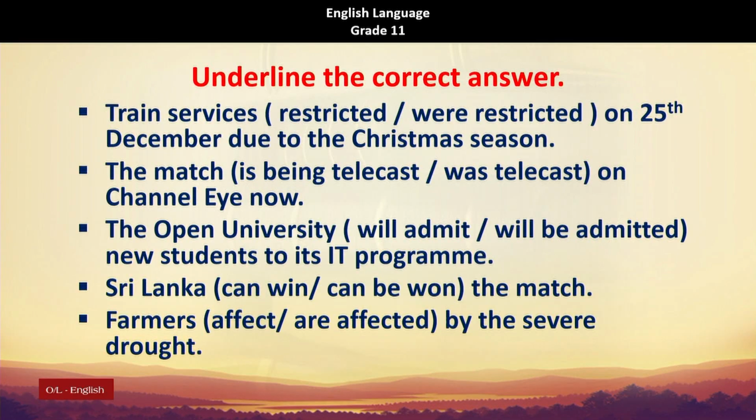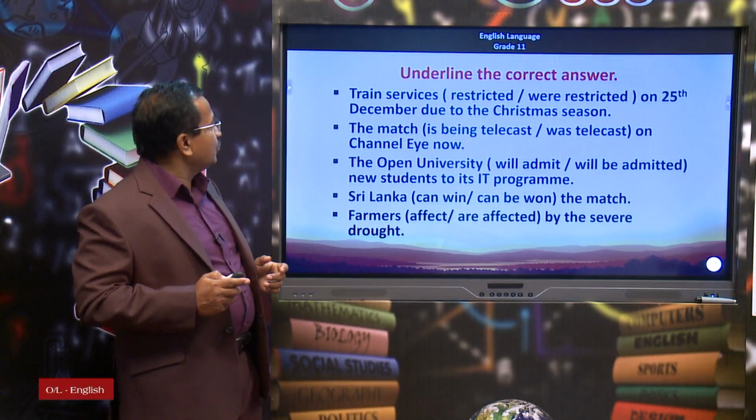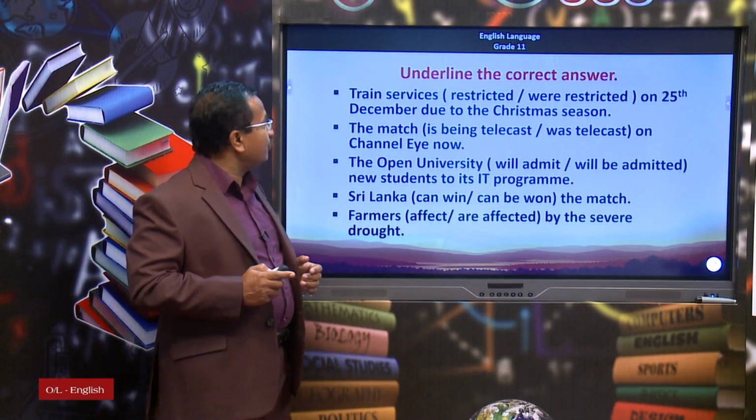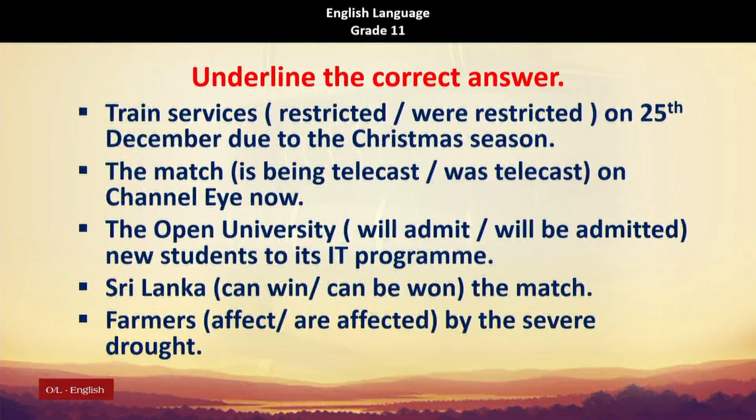Let us have a look at this activity very quickly. You have to underline the correct verb form. Underline the correct answer. The train services were restricted on 25th December due to the Christmas season. What is the suitable answer? Were restricted. Okay. The second one, the match is being telecast, was telecast on channel I now.